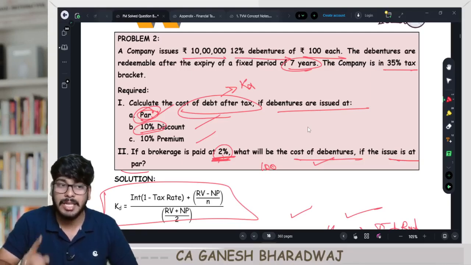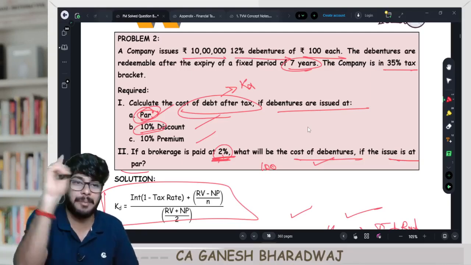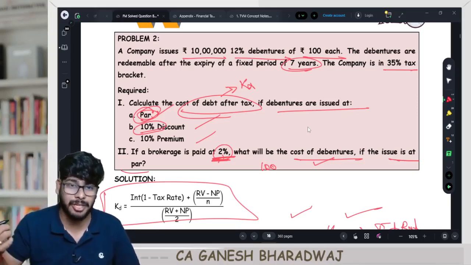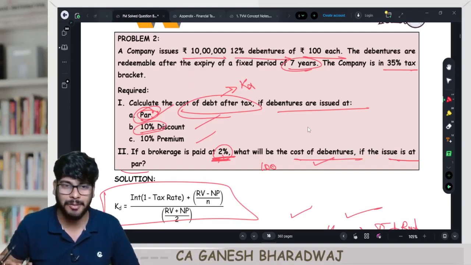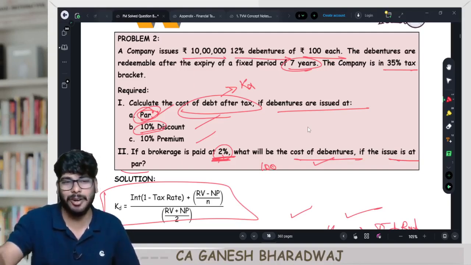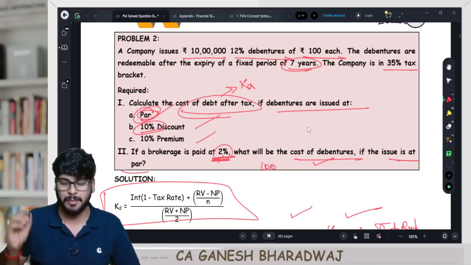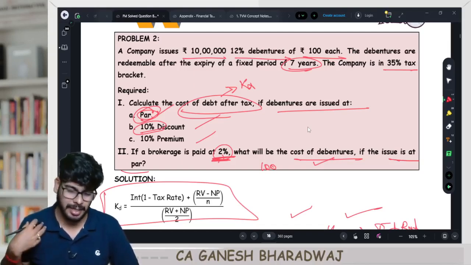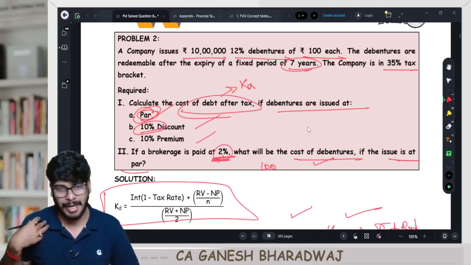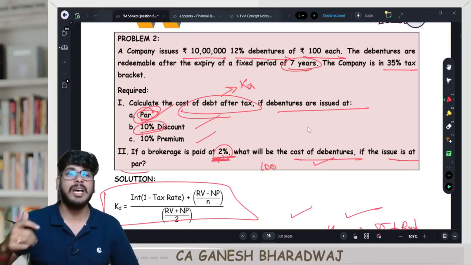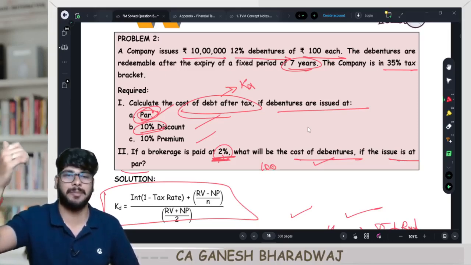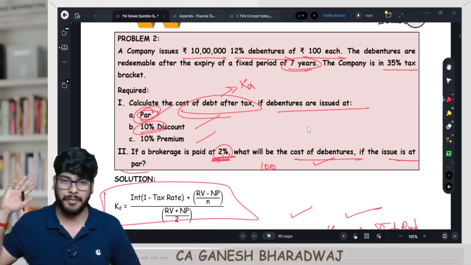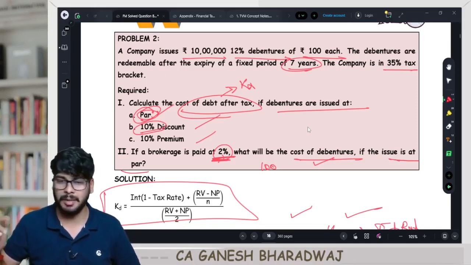Nothing is mentioned in the question. This 2% can be applied either as a percentage on your issue price or as a percentage of your face value. I told you, flotation cost, you have two options. In this case, there is no problem because the issue itself is at face value only. So both will be the same. But remember, if nothing is mentioned, write a note saying any logical assumption you take and you can do it. Strictly speaking, it should be a percentage on issue price only. But I told you for examination purpose, institute is allowing both. Randomly in one question, they are taking it as a percentage of issue price. Randomly in the next question, they are taking it as a percentage of your face value. No logic is there for that, but they are just taking it like that.